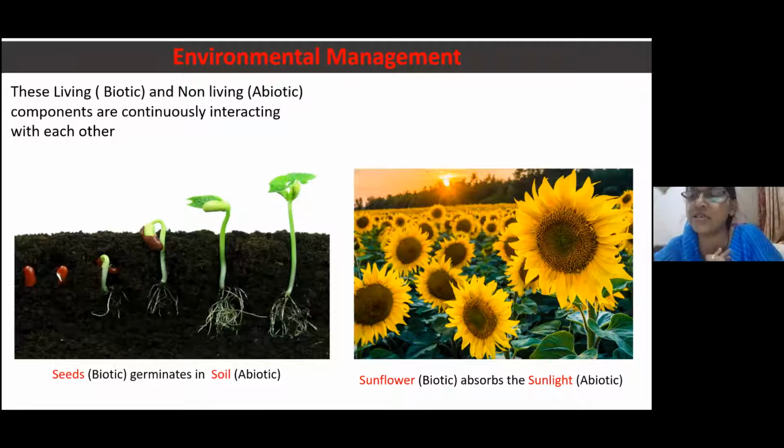So it is known as abiotic. So there is an interaction between the sunflower and sunlight. Means there is an interaction between biotic factors and abiotic factors. Whenever there is an interaction between the biotic and abiotic components, then it is called an ecosystem.